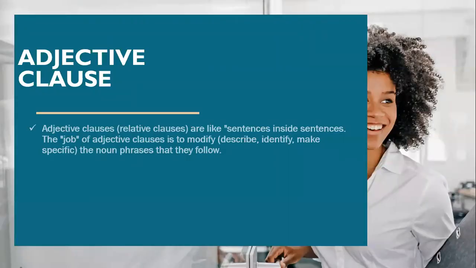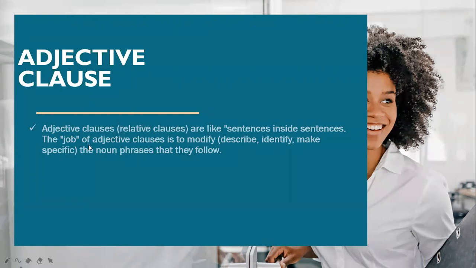So, right, in adjective clause. So remember, we are talking about clause. I hope you still remember clause. What is clause? Group of words. Word of a subject and a verb. That's right. Yeah, a group of words which has subject and verb. Okay. Yeah, and adjective modify noun or pronoun.